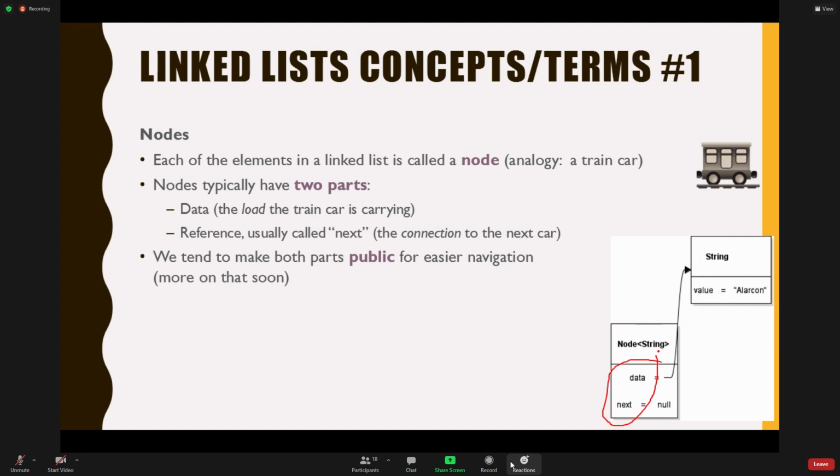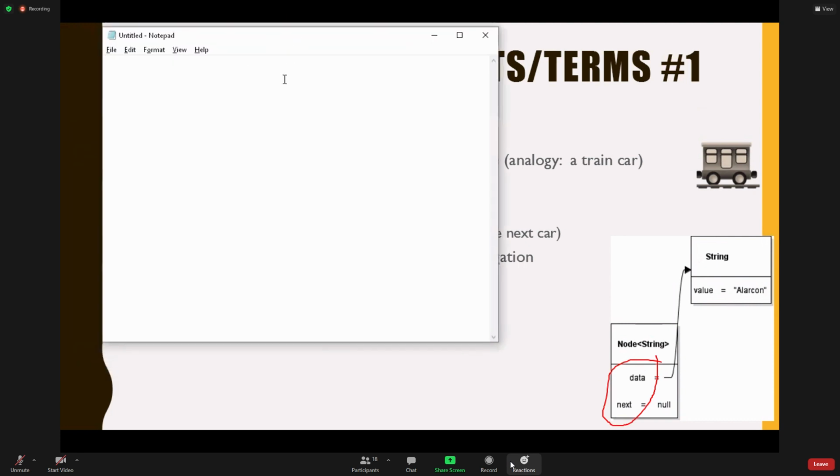Make sense? Cool question. So the reference and data are typically public, but other classes won't be able to mess with it because the node is going to be a private class, and that within the same, or nested class, within. Yeah, exactly as Ben said, right? Okay. Ben said it better than I did, right?